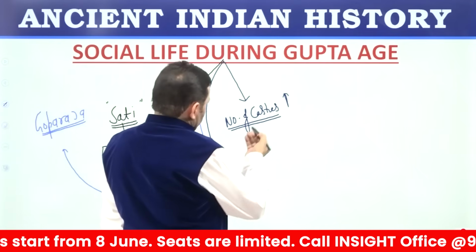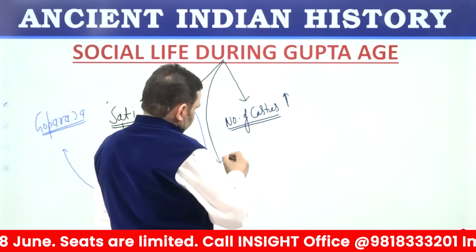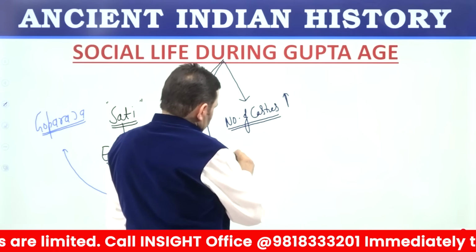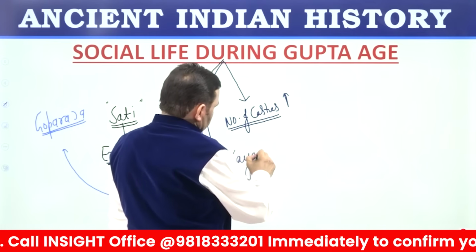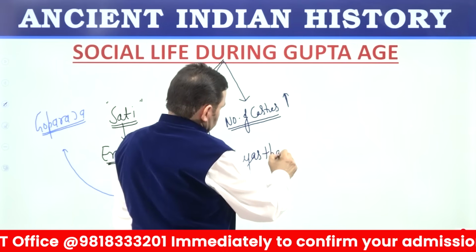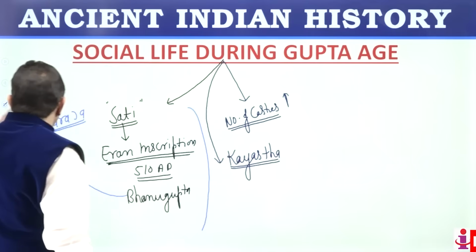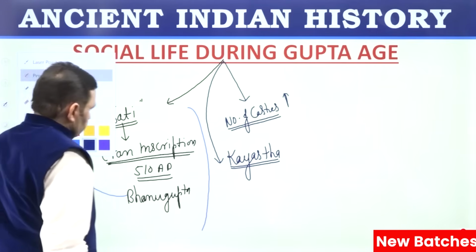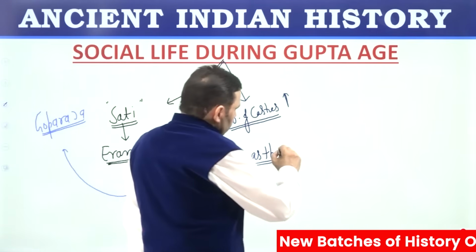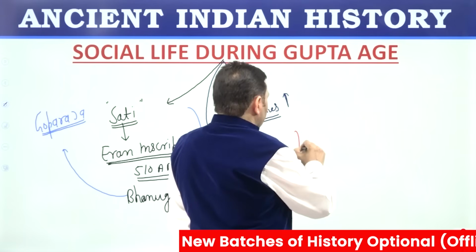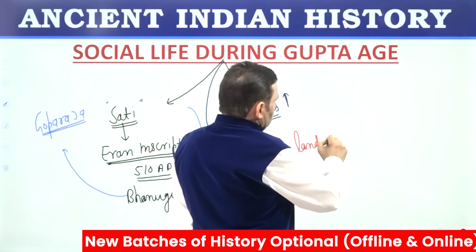We find here first reference of Kayasth. Kayasth caste emerged during Gupta age. Kayasth was the caste of land record keepers.